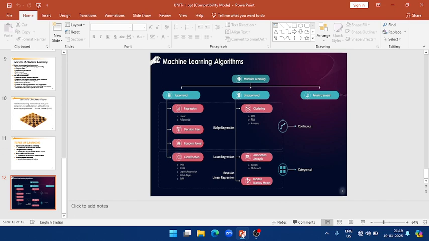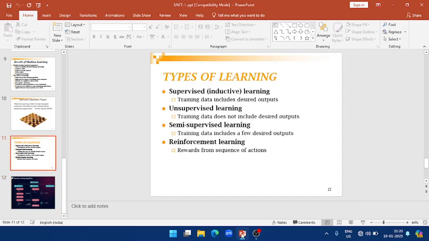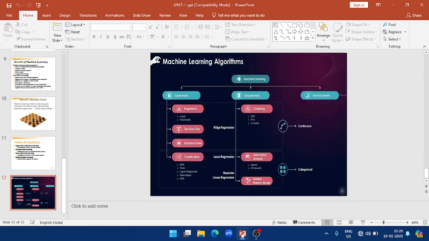Association analysis also uses the Apriori algorithm. The reduction analysis method is also used in this method, and the last one is hidden Markov models. The dimensional reduction process means reducing the dimension of your feature sets. For example, the principal component analysis method is used in this process. Reinforcement learning is based upon the rewards from the sequence of actions only. Mainly, we focus upon supervised learning and unsupervised learning in this process.